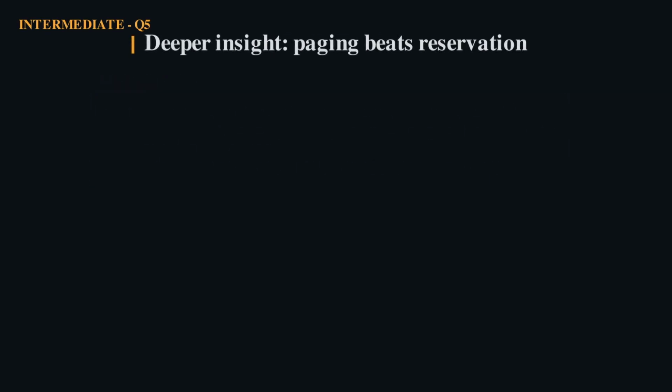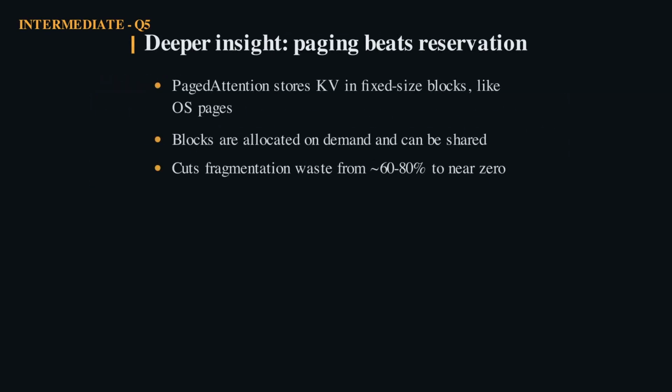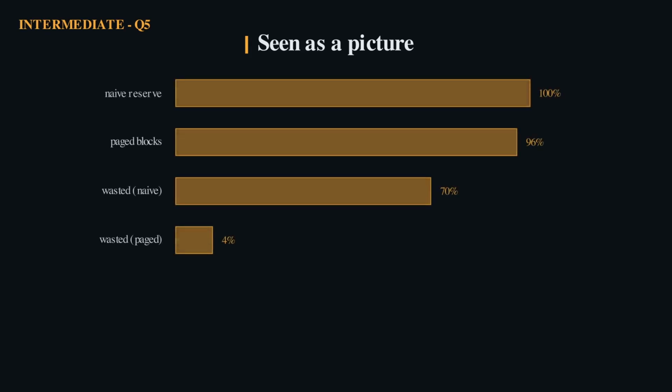PagedAttention treats the cache like virtual memory. KV lives in fixed-size blocks allocated on demand, not one big contiguous reservation. Blocks can even be shared across requests with the same prefix. The bars tell the story. Naive reservation wastes most of its memory, while paged blocks keep nearly all of it usable.